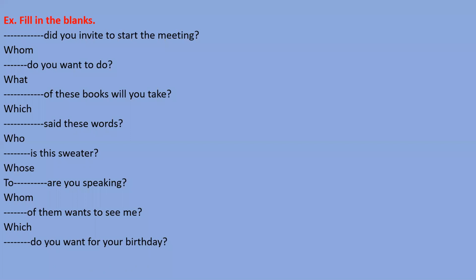Do you want for your birthday? Which word will come? Rachit, you please tell me.